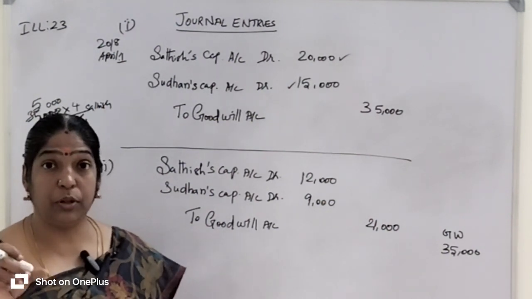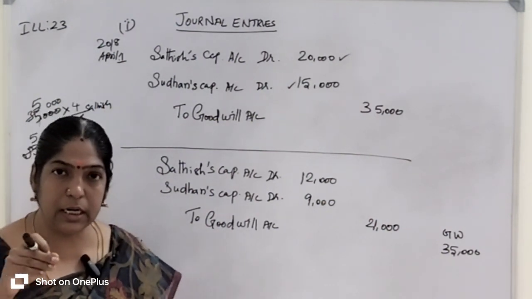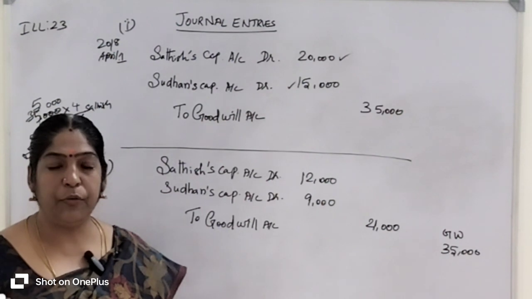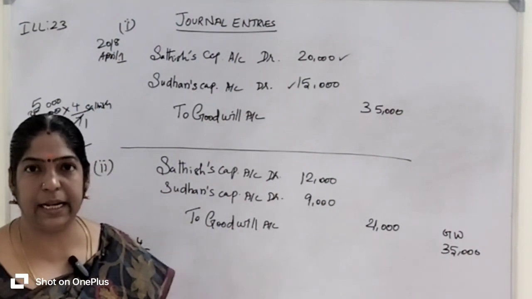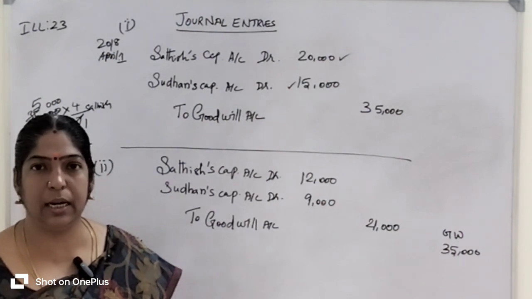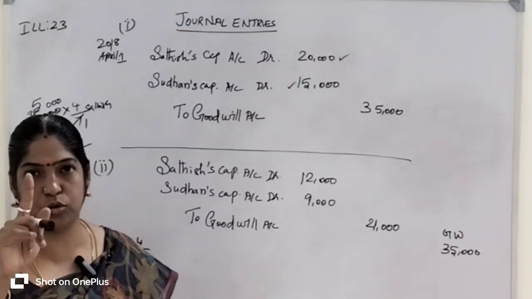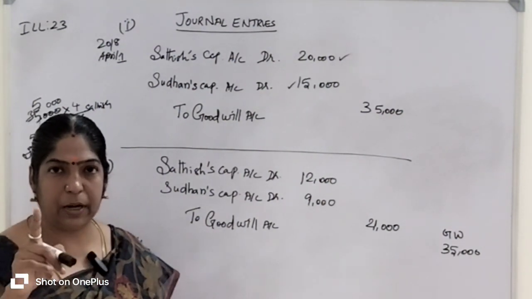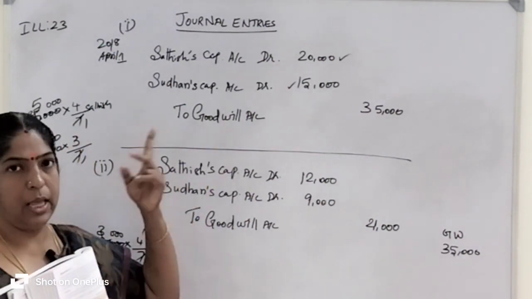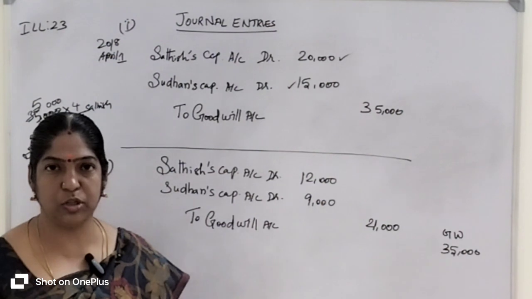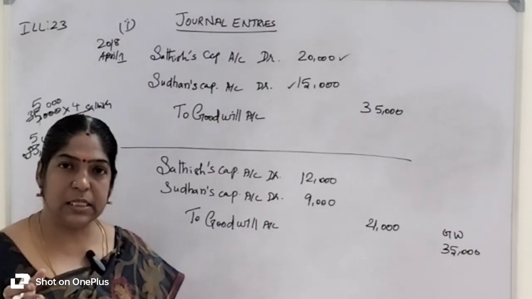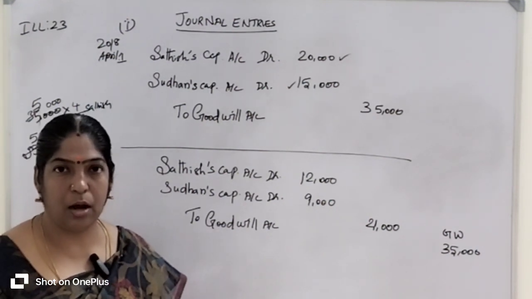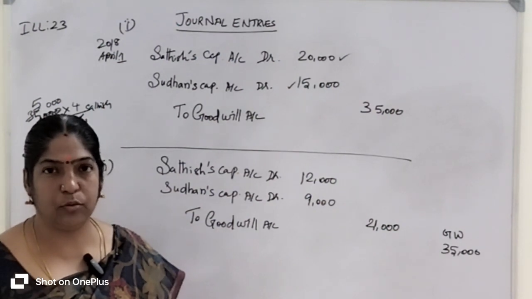If the firm's goodwill value is already entered into the accounts book at the time of admission of a new partner, and the partners decided to write off that entire goodwill, in the first situation, the format of the journal entry is respective old partners' capital account debit to goodwill account.